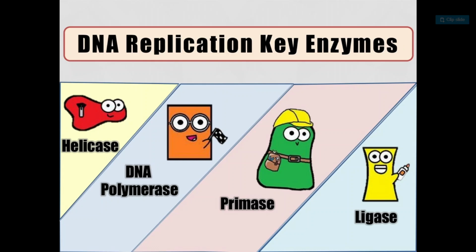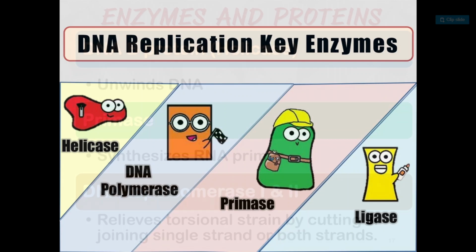So these 4 enzymes are the key enzymes required for replication. First is helicase enzyme, DNA polymerase, primase and ligase. All these 4 enzymes are required for DNA replication: helicase, DNA polymerase, primase and ligase. Now let's see what is the function of these 4 enzymes in DNA replication.